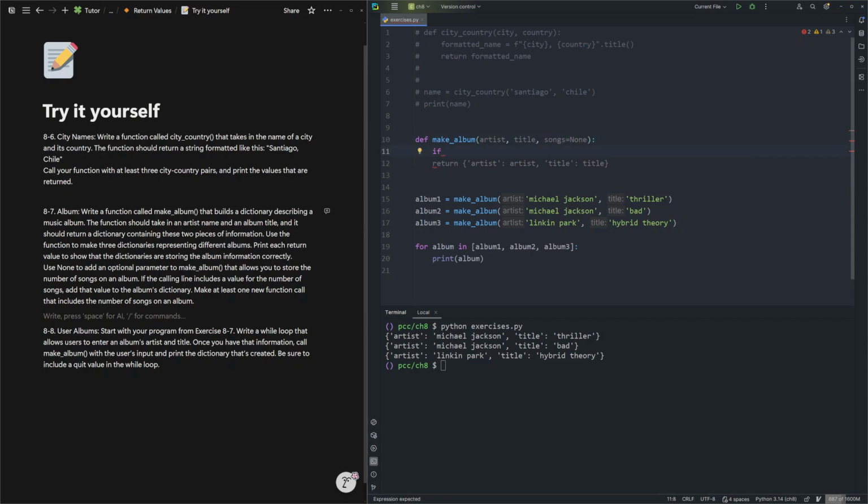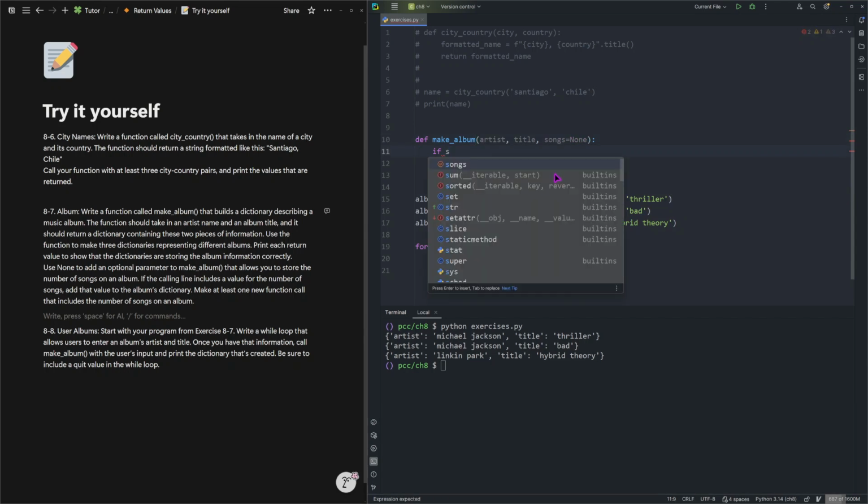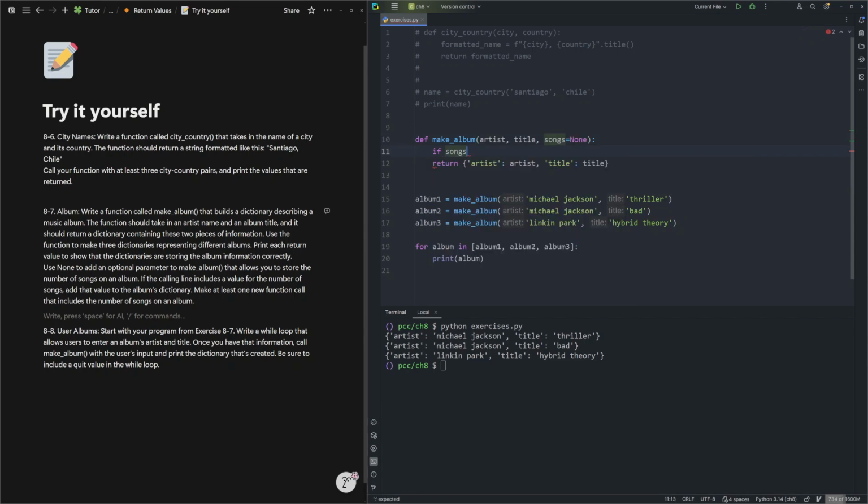So by default, songs is set to nothing. If songs is not None, that's how you check if something is not None, but we haven't talked about the is operator. You could do if songs is not equal to None, but that's not how we normally do it in Python.